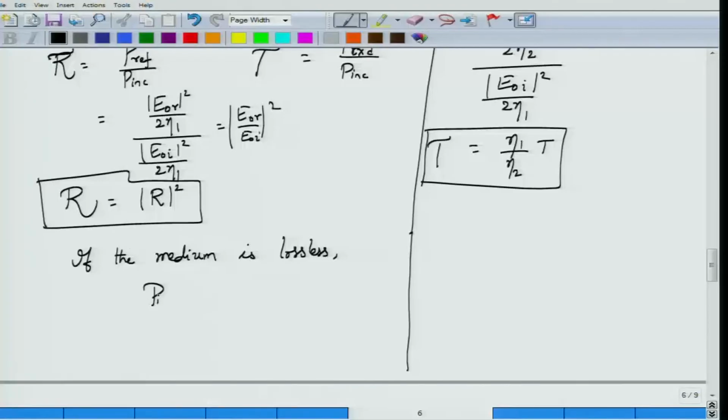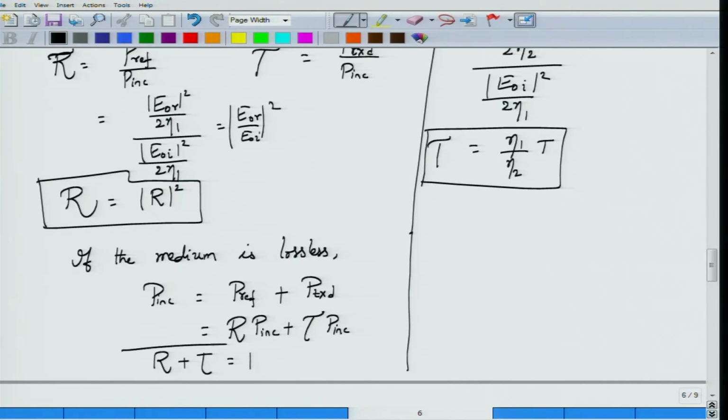So the incident power must be equal to power reflected plus power transmitted. Power reflected is written in terms of reflectance R times P incident, and power transmitted is written in terms of the transmittance T times power incident. Therefore, this implies that reflectance plus transmittance must be equal to 1.